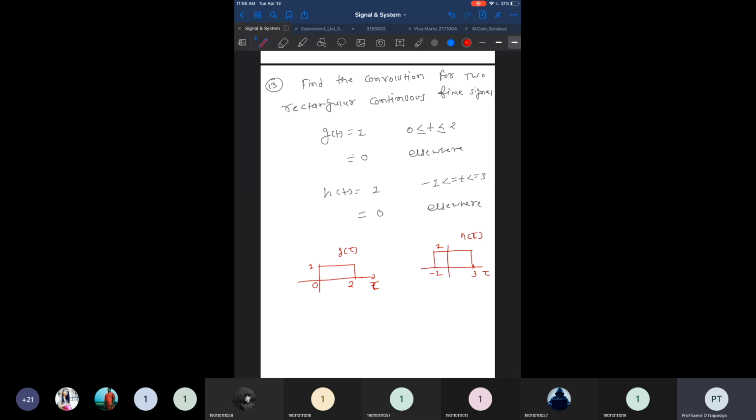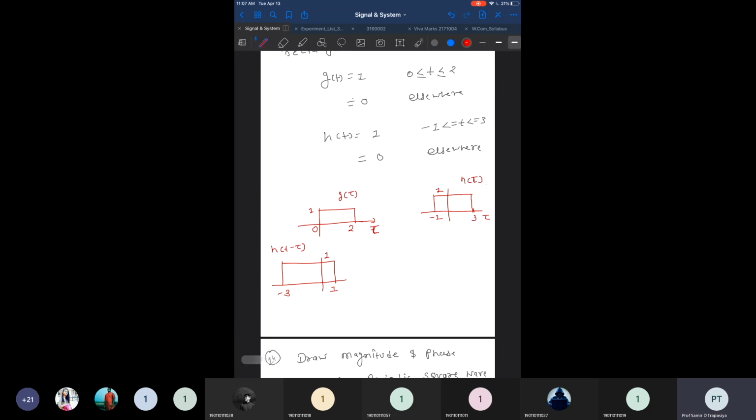So now you can start the convolution. Whenever you start the convolution, the first thing you do is fold the signal. I'm not calculating all of this example because it's a time consuming process, but I just want to tell you how you can do this. After folding, the signal starts from 1, where minus 1 was, and the 3 becomes a minus 3. But we cannot start the overlapping from here, right? The reason is that if we start the overlapping from here, they already have some overlapping. We have to start from an initial point of overlapping.